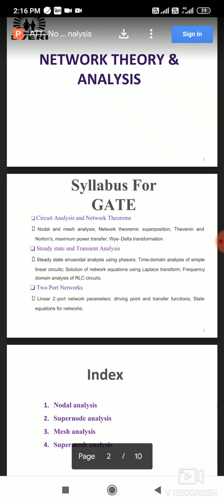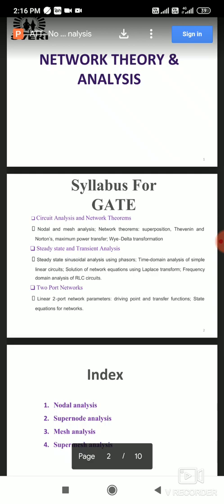Then the important things are Kirchhoff's current law, Kirchhoff's voltage law, and Ohm's law. All of this is required to understand nodal analysis and mesh analysis for this particular subject. For the GATE examination or competitive examinations, the syllabus is like this. There are three important chapters.